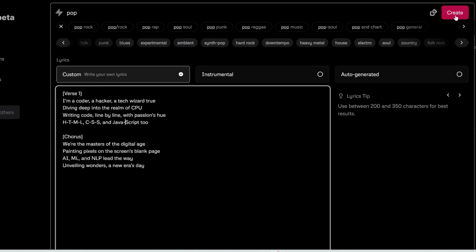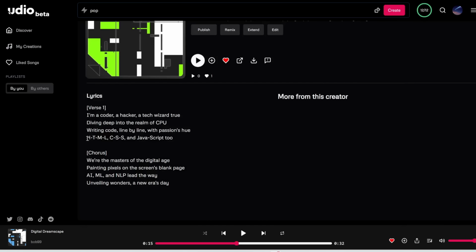Let's click create. Alright, so here's the new generation with hyphens in between the letters. So let's play this and see if it fixes HTML and CSS and JavaScript.